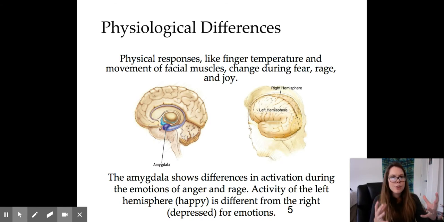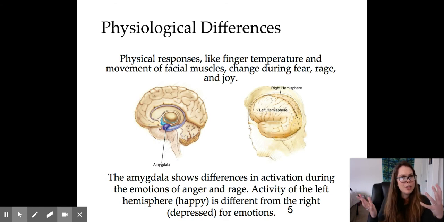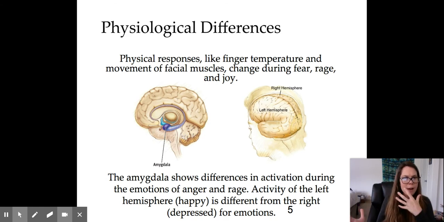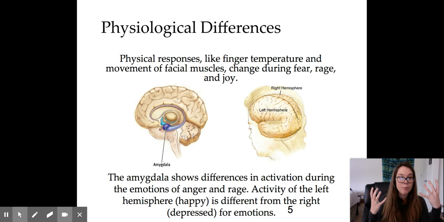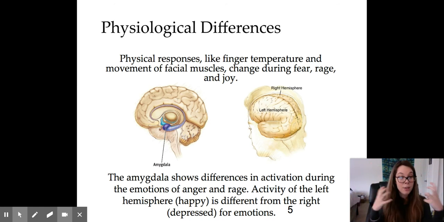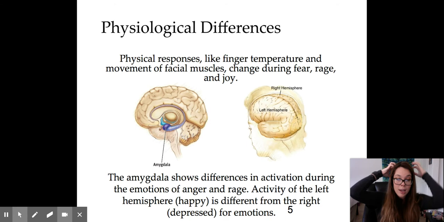Our amygdala shows differences in activation during emotions of anger and rage. When we go under a scanner and our emotions are being activated in different ways, there's a correlation: activity in our left hemisphere is usually happy emotions, and activity in our right tends to light up for sad or depressed emotions.